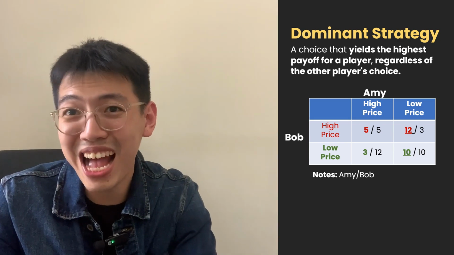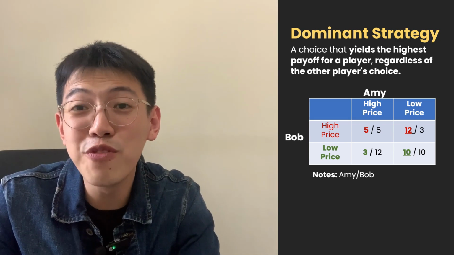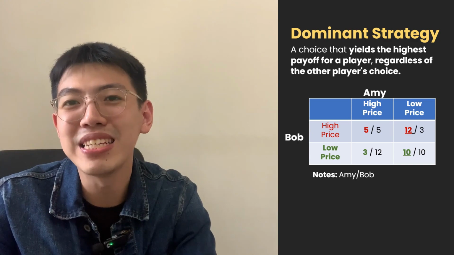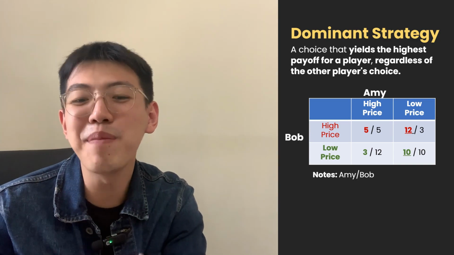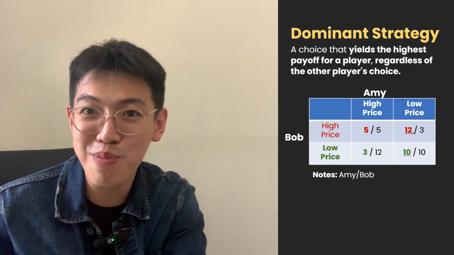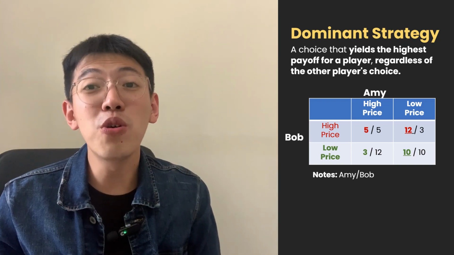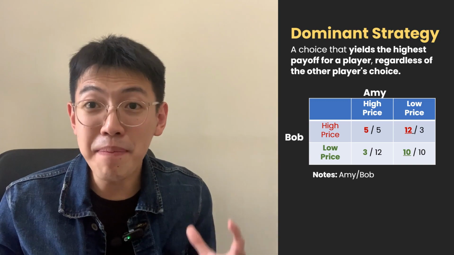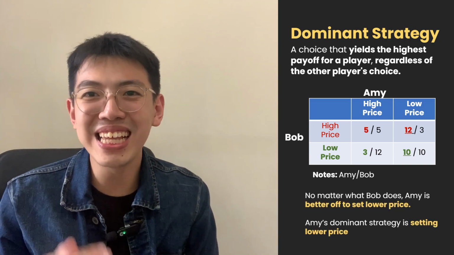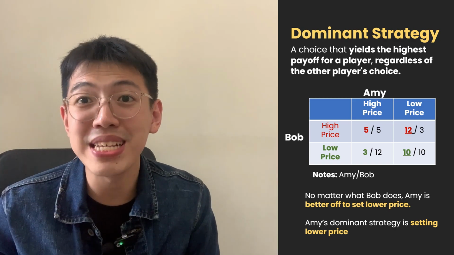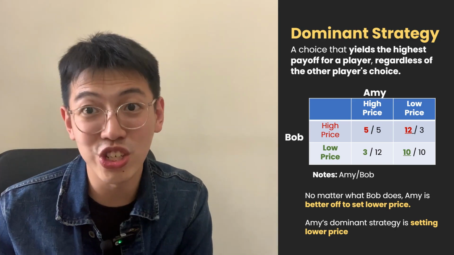Because when Bob sets a high price, Amy can sell 12 units if Amy sets the low price. If Bob sets a low price, Amy is better off setting a lower price as well. Therefore, no matter what Bob does, Amy is better off setting a lower price. Hence, setting the lower price is Amy's dominant strategy.